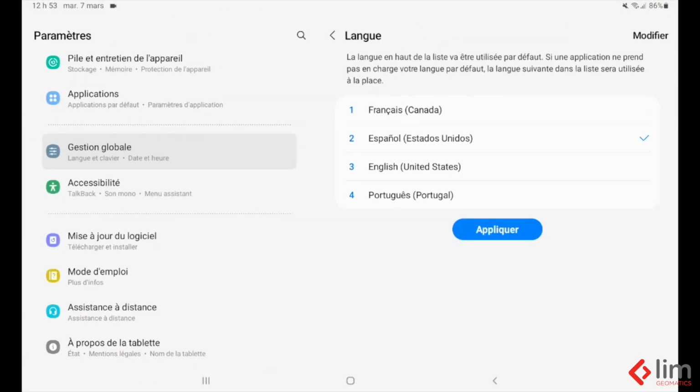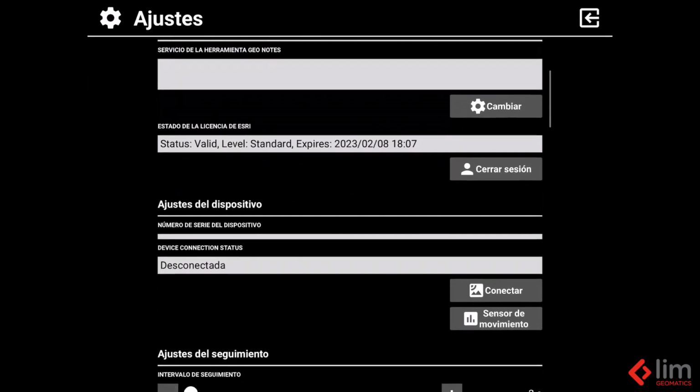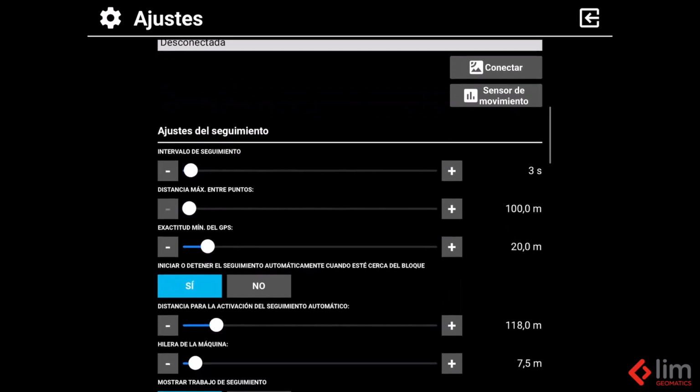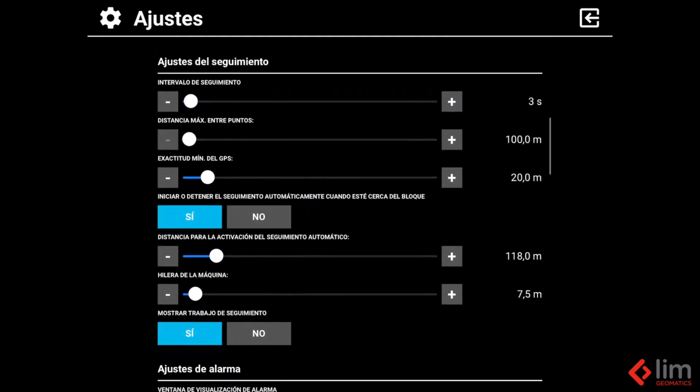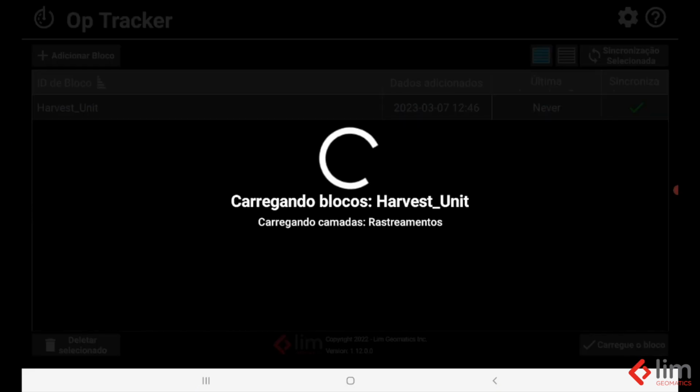Now, let's change the tablet settings to Español, and the UpTracker tab mobile application will be in Español. Finally, let's change it to Portuguese, and we will see how that reflects on the UpTracker tab mobile application.